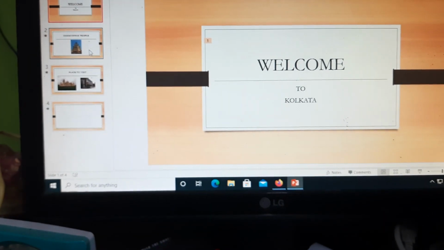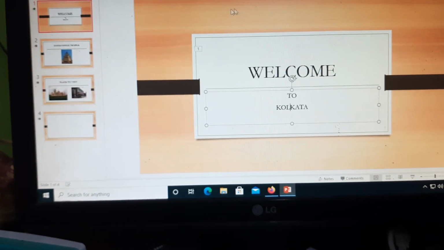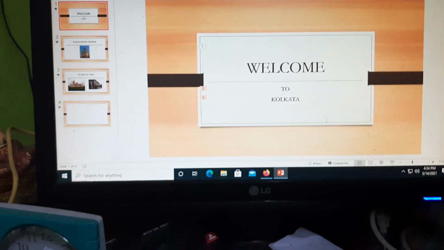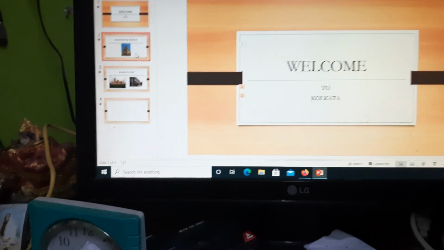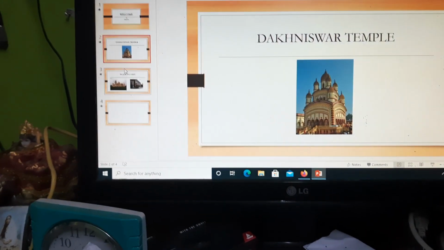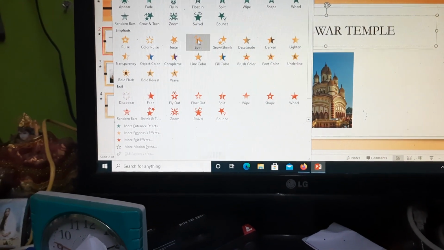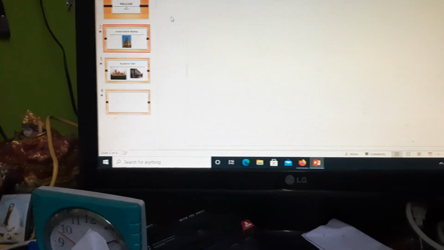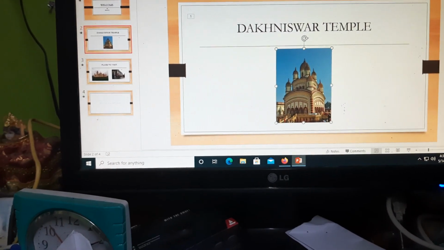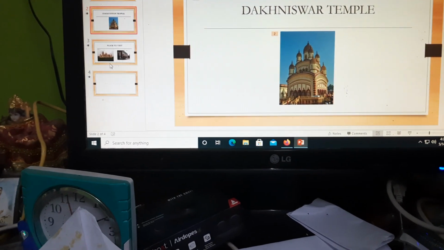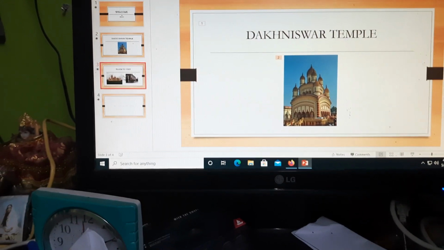So if you go for, you have to click on one of them. So suppose floating, right? So like this, if you go to the next slide also, I am in a hurry because I have to show it over there. Suppose I go for zoom. So if you go for zoom, next fly in, right? So this is it, click on the third slide.